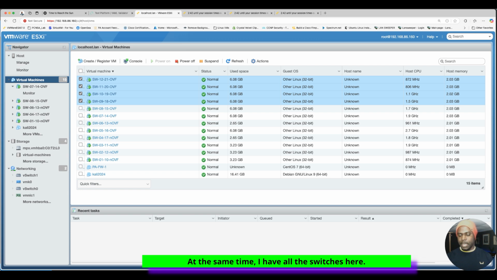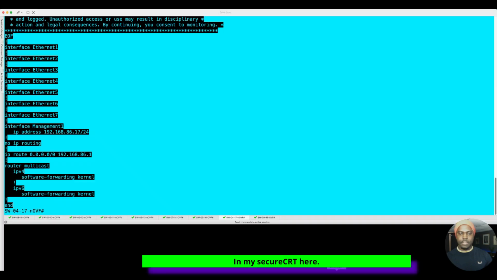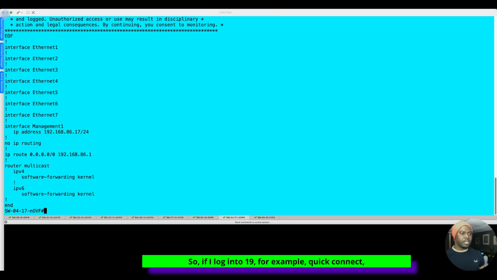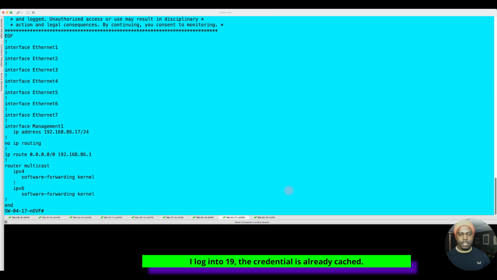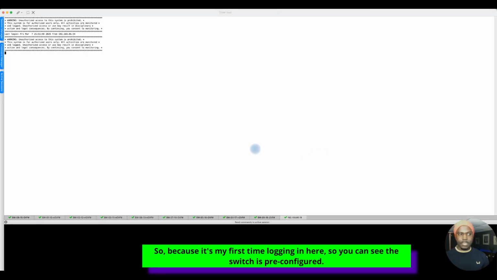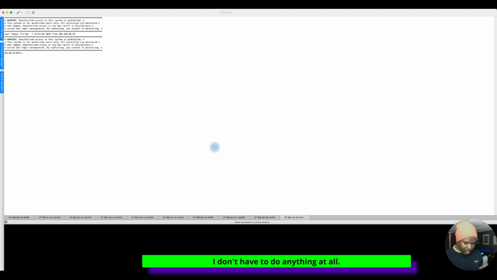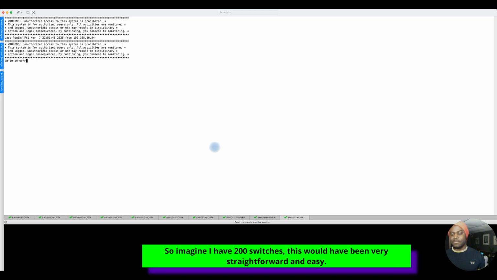At the same time, I have all the switches here in my SecureCRT. So if I log into 19, for example, quick connect, if I log into 19, the credential is already cached. Because it's my first time logging in here, you can see the switch is pre-configured. I don't have to do anything at all. So imagine I have 200 switches. This would have been very straightforward and easy.